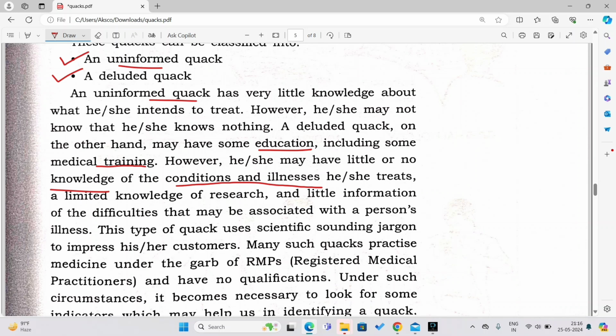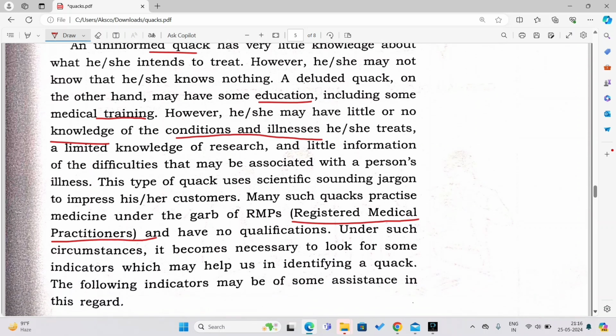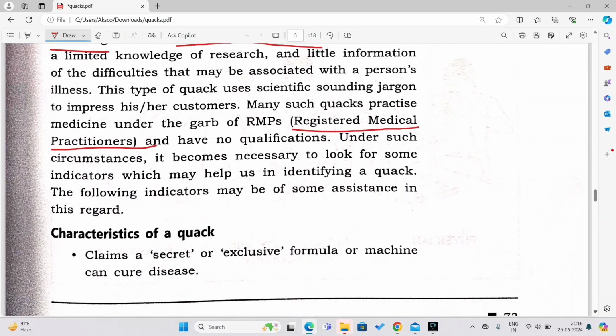Many such quacks practice medicine under the garb of registered medical practitioners. Recently, even in Assam, some doctors were caught who were using fake MBBS degrees and treating patients for 30 years, 20 years, like that. So you have to be very, very careful these days.